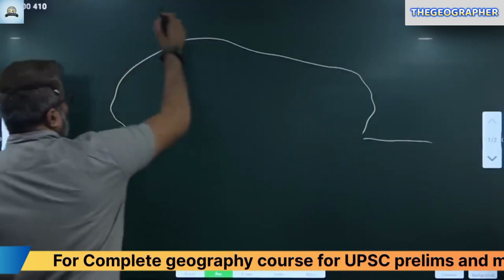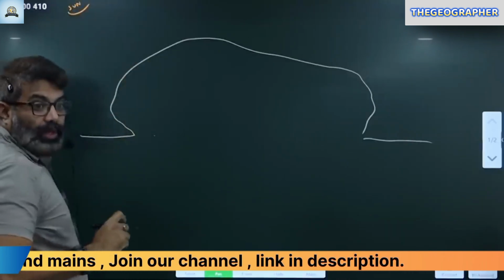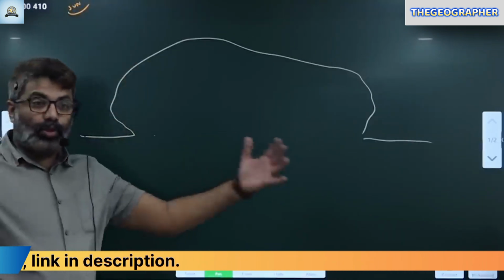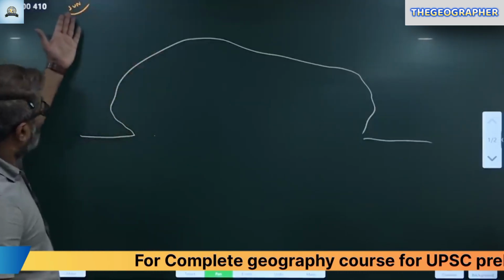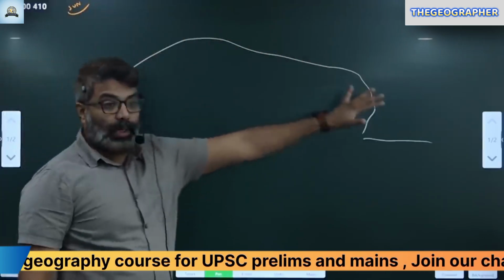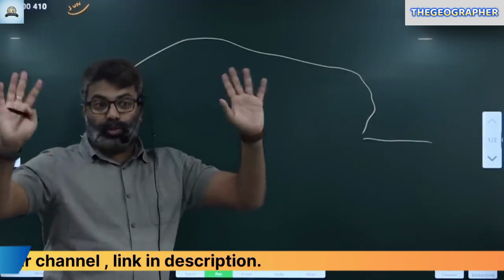Now you can notice they are exposed to the surrounding environment. They are exposed to the sunlight every day. They are exposed to wind every day. They are exposed to water every day in the form of rain. So what happens now when the sunlight falls on the rock surface? If they are below the surface, that is a different story. When they are exposed, it is a totally different story now.